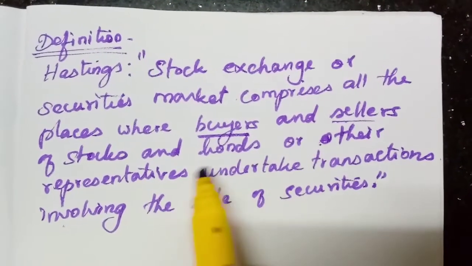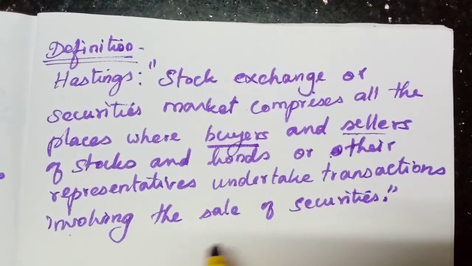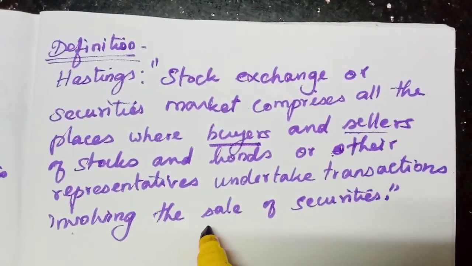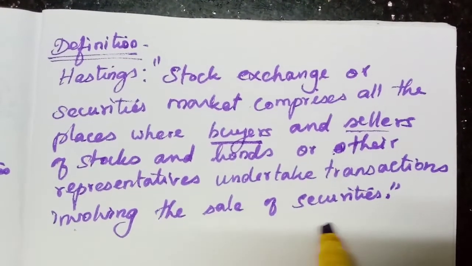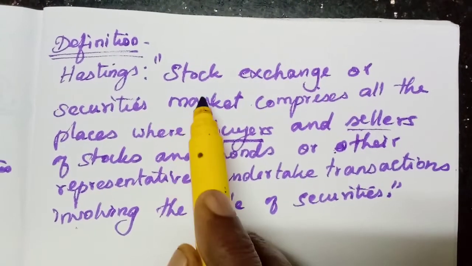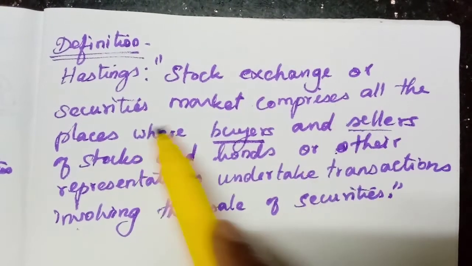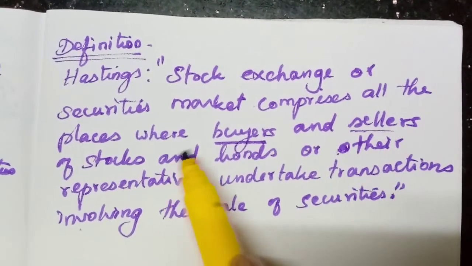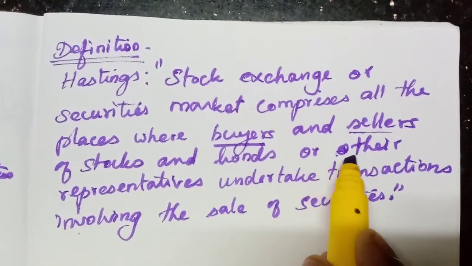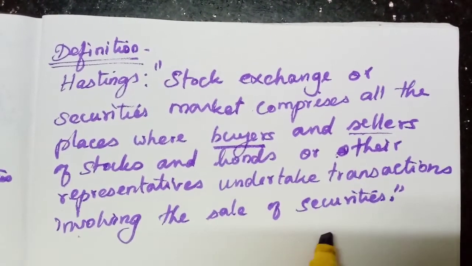So either the buyers and sellers gather together or their representatives gather together to undertake the transactions involving the sale of securities. There one will purchase, another one will sell. That is called a market. Which market? Stock market or securities market or stock exchange. Once again, stock exchange or securities market comprises all the places where buyers and sellers of stocks and bonds or their representatives undertake transactions involving the sale of securities.